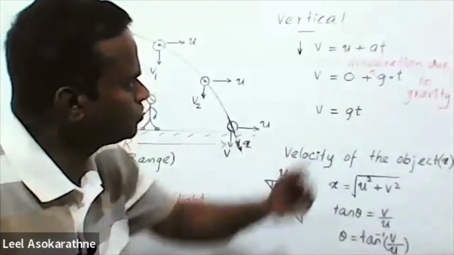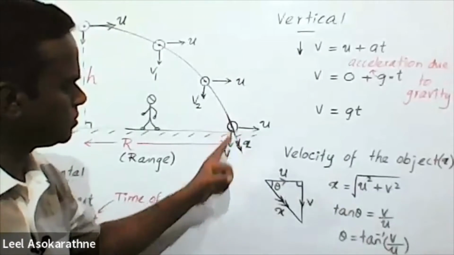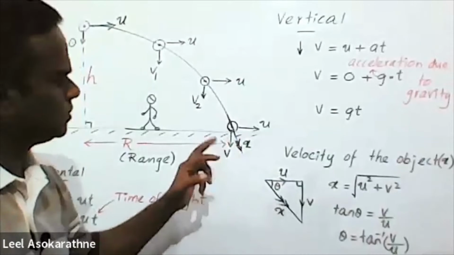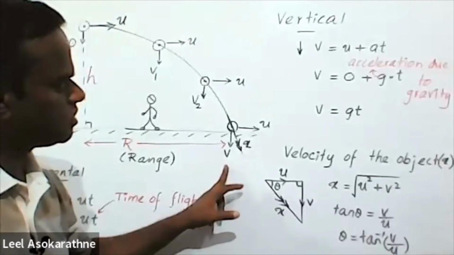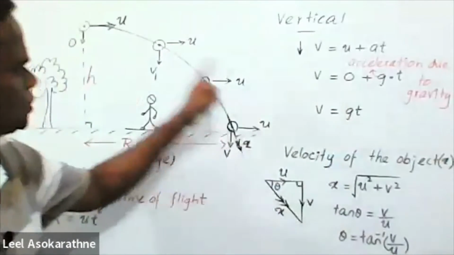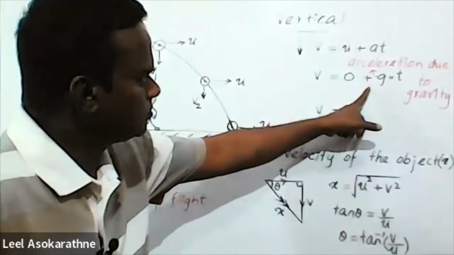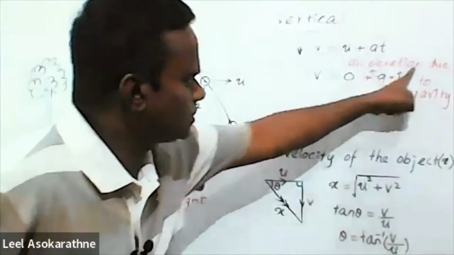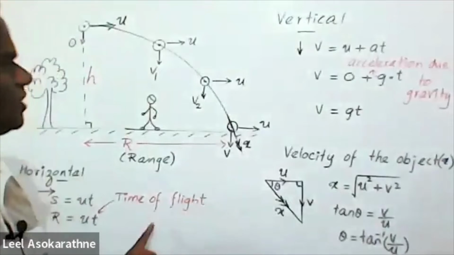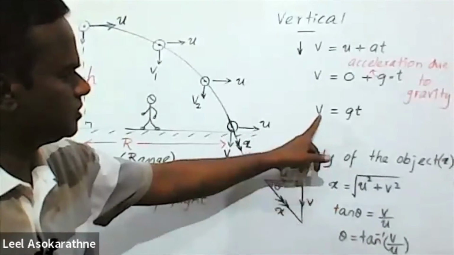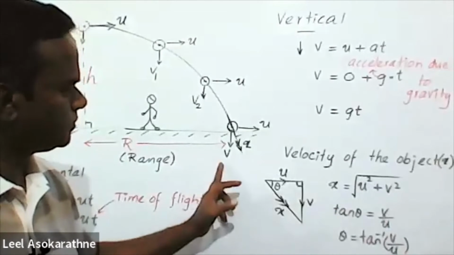v equals u plus at. At this point, when it strikes the ground, here I have taken the vertical final velocity. When it reaches the ground, v equals initial vertical velocity, which is always 0 here, plus g, acceleration due to gravity, into time, once again time of flight. Then we can find the vertical velocity when it reaches the ground, v.